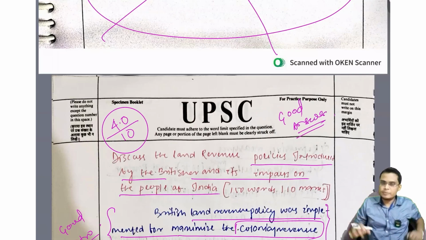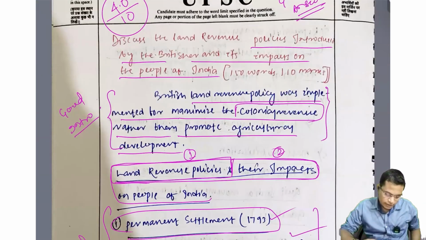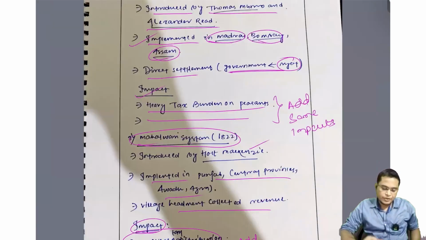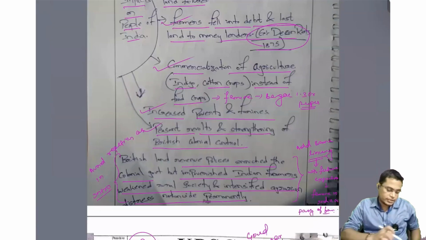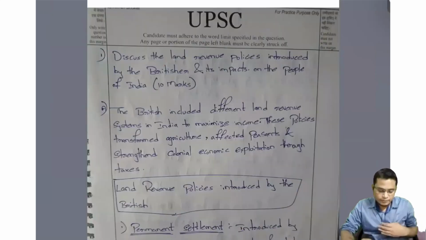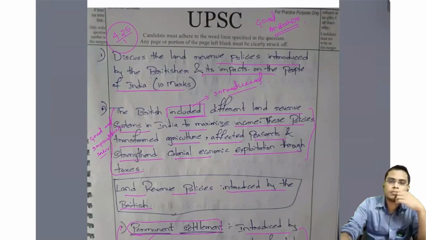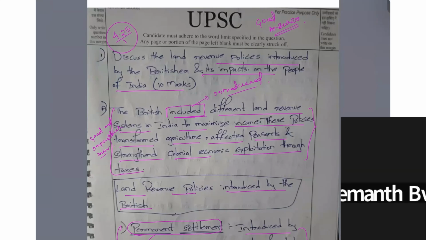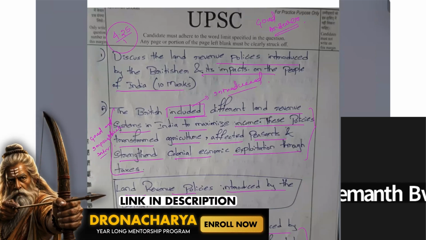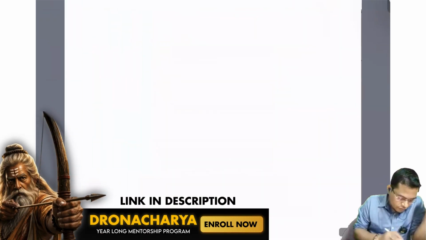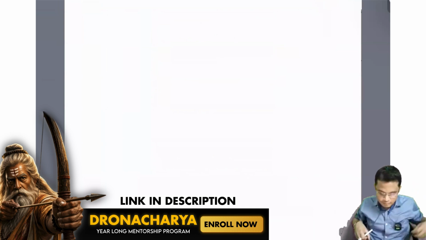ठीक है, सबको समझ में आया क्या इसका आंसर में क्या होना चाहिए, कंटेंट में क्या होना चाहिए, या फिर मैं एक बार बता दूं, एक बार मुझे बता दो. If you are not able to understand, let me tell you, just tell me, I will explain what should be there. ये चीज बताओ. So, हेलो, could you please tell us one more time how to draw that map, sir? So how you are going to draw this India map?